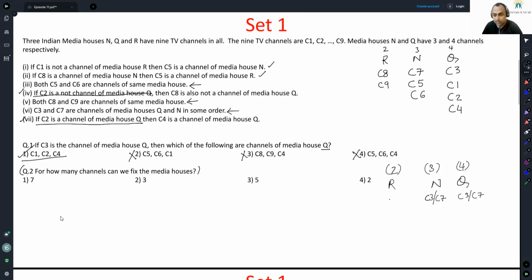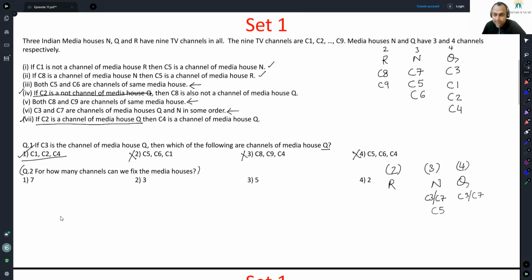If I had C5, C6 here, then let's see, is any condition getting violated? If C1 is not a channel of media house R, it is not, then C5 is a channel of media house N. No, C5 is in media house R. So can I say C5, C6 cannot come in R? This much I have asserted. C5, C6 cannot come in R.